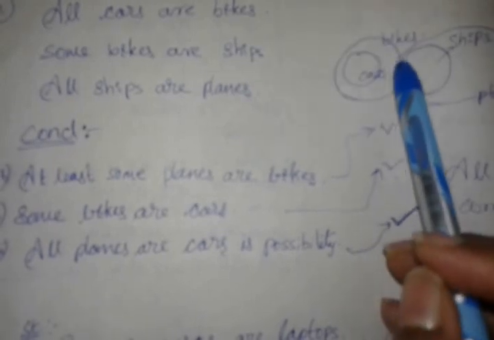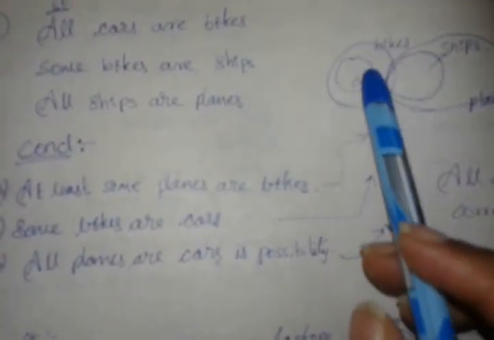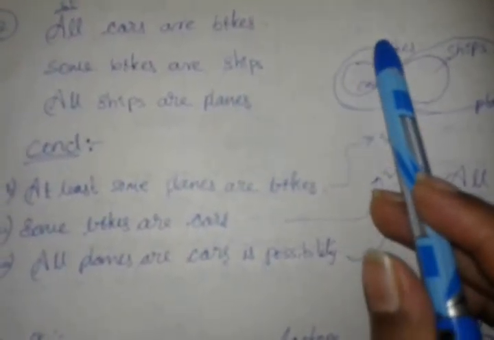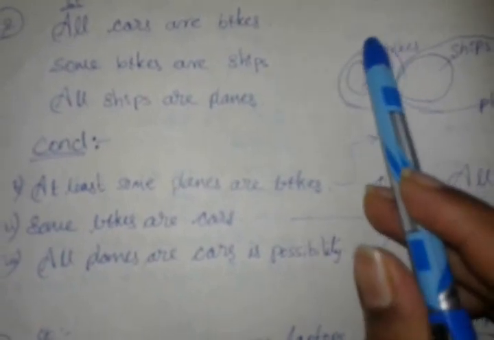Is bikes in touch with plane? Yes, it is. This is the plane part and this is the bike part. Yes, these two are in touch, so I can say it's correct. Some bikes are cars. Yes, here we have cars and here it is bikes, so we can say it's correct.